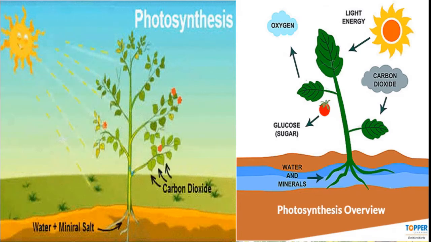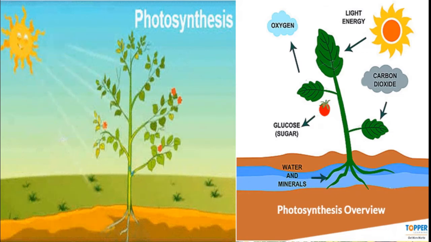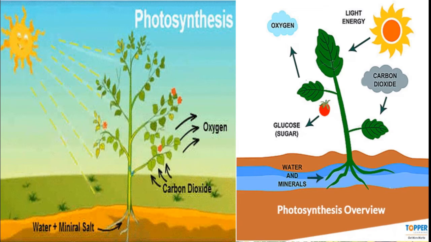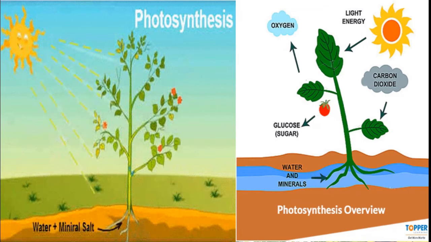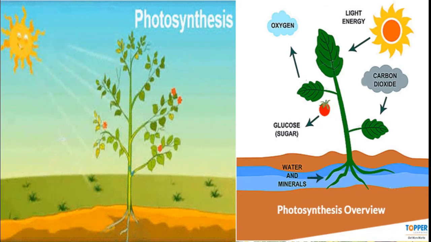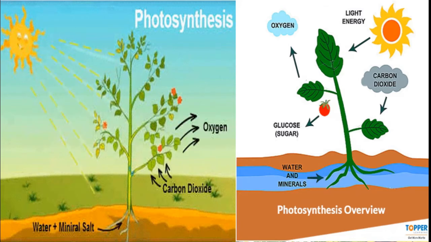You can see here the plant is getting sunlight from the sun and it is getting water and minerals from the earth, and it is preparing its own food in presence of carbon dioxide. So plants are called as producers.